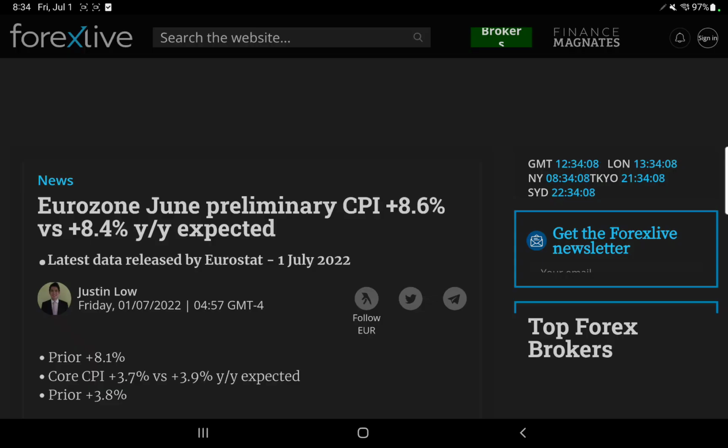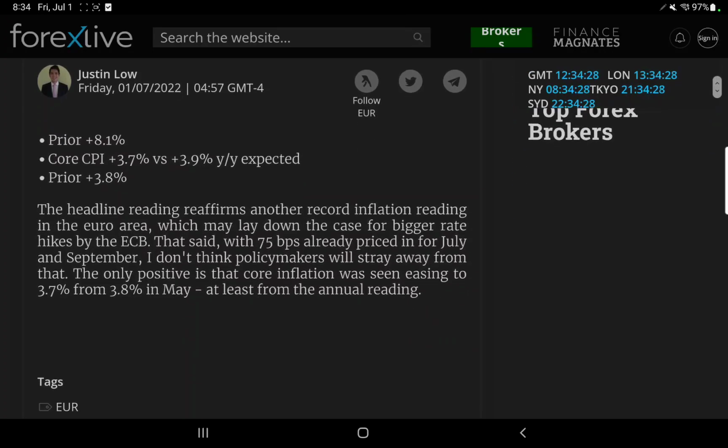So here's the news, guys. In the Eurozone, we already know the CPI. At home, it's been readjusted. It looks like we're looking at a recession because we're going to go back-to-back months with these numbers. But ours, we have to wait. Eurozone June preliminary CPI plus 8.6% versus 8.4% year-to-year expected. So it's up 0.2% higher. Prior 8.1%. Core CPI plus 3.7% versus 3.9% year-to-year expected.